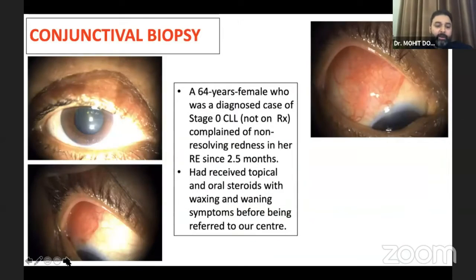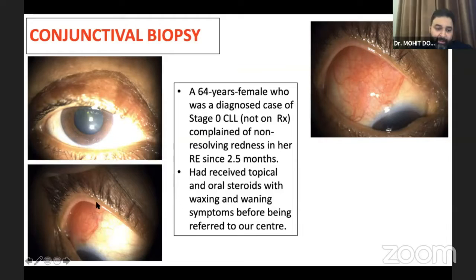Coming to a conjunctival biopsy, and this is again one case, a 64-year-old female who was a diagnosed case of stage 0 CLL, which basically is incidentally detected, but you can have blood counts as much as 1 lakh. But since you have no other organ involvement, they just watch you and don't treat you. So she was not being treated, and had some non-resolving redness, treated with oral and topical steroid elsewhere, and was referred to us. That's what she had.